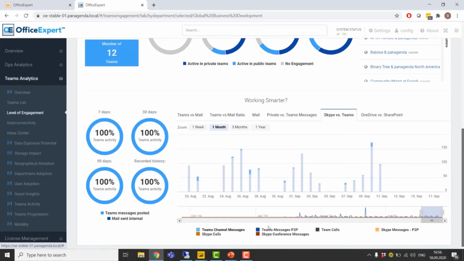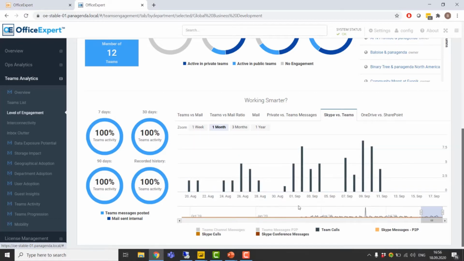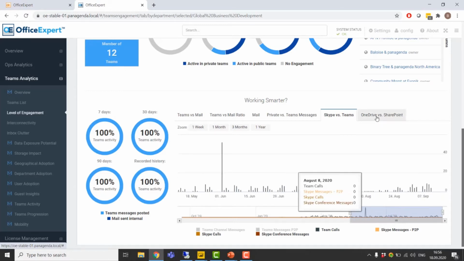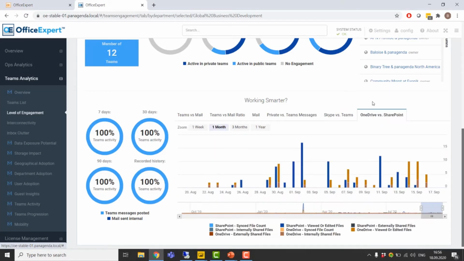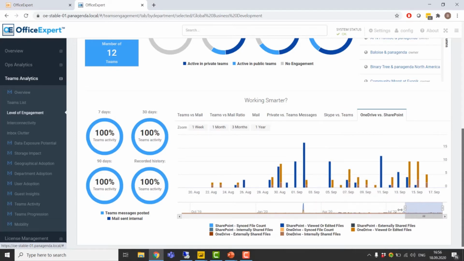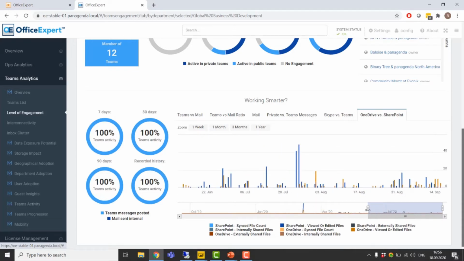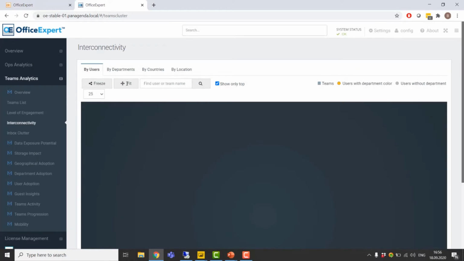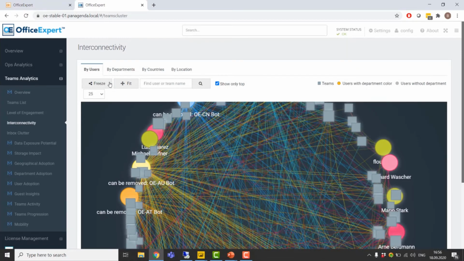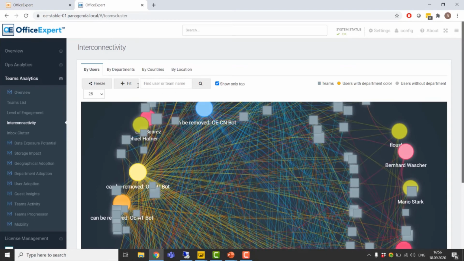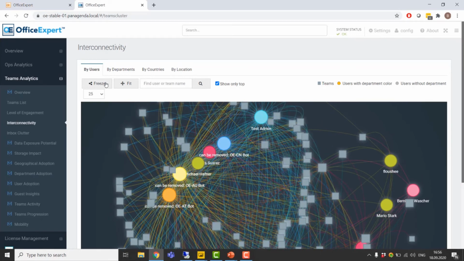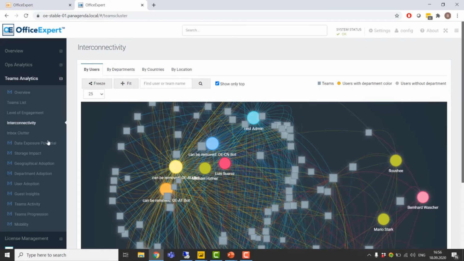For example, I could get rid of channel messages and peer-to-peer chats and simply look at the amount of Teams calls over time. We look at how knowledge is being shared in the organization, from OneDrive to SharePoint, which also indicates whether people are likely to share files within private chats or directly in channels. We show you the interconnectivity of the organization, as in how people actually communicate. Who are the top individuals in terms of sharing knowledge within the organization, and who are the people that have the most cross-department connections in that organization.